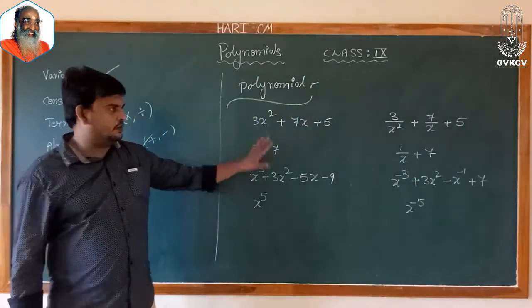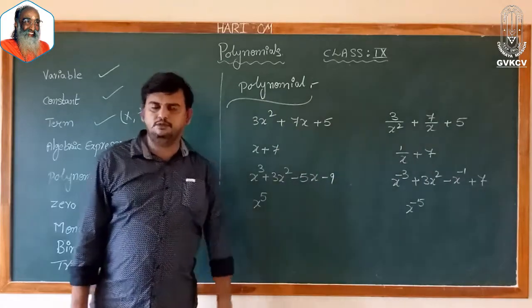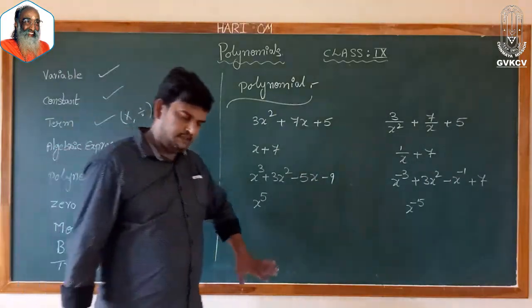Now, here we have total 4 examples. Here 4 and here 4 examples we have.